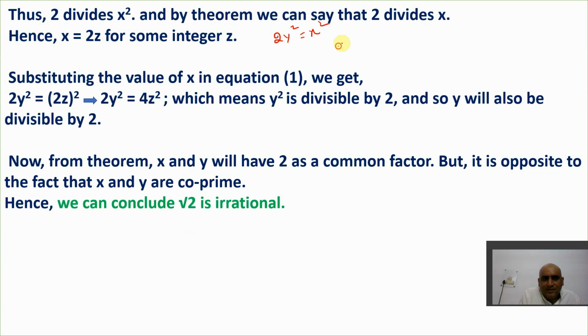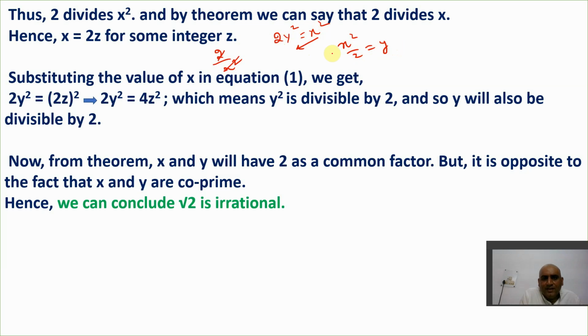Now we can say like this: x square upon 2 is equal to y. Clear? So x square upon 2 is equal to y.